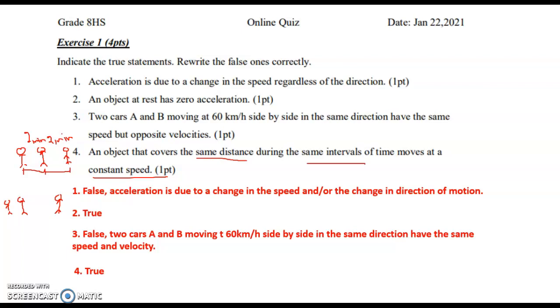Otherwise, it would have increased the distance covered if the speed was increasing, or if the speed was decreasing, the distance would be less than 2 meters because the speed is decreasing. So this is not true here. We have same distance covered, same speed.